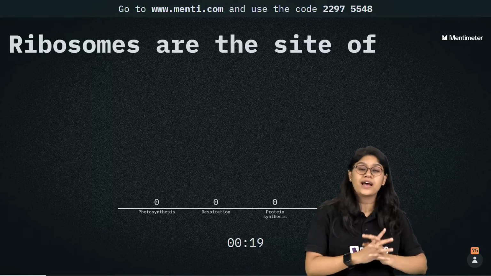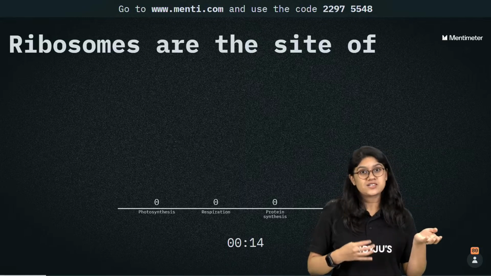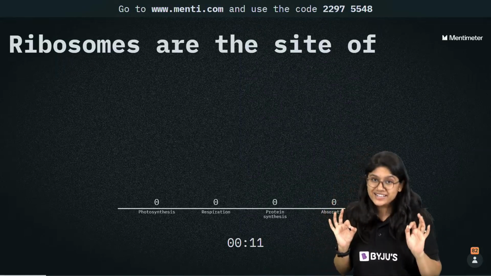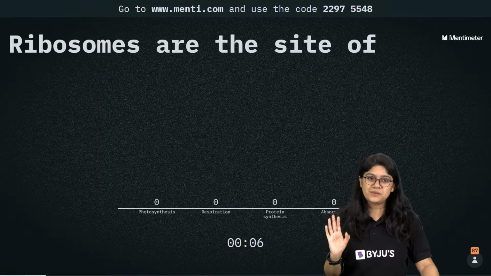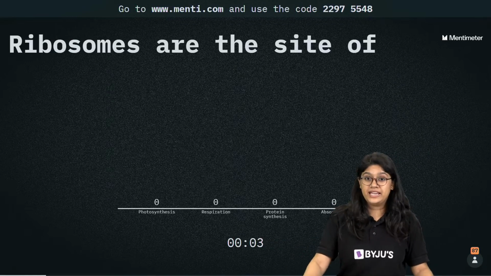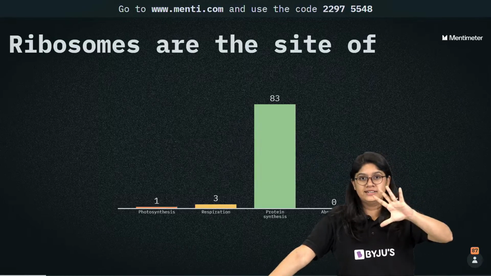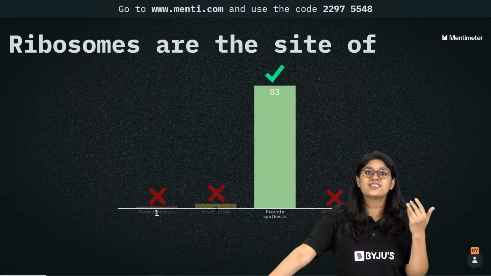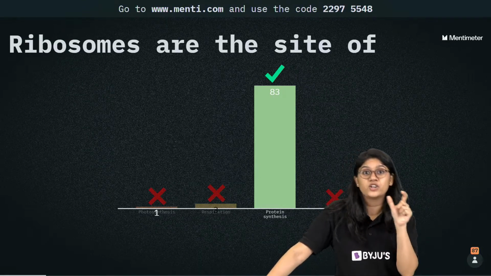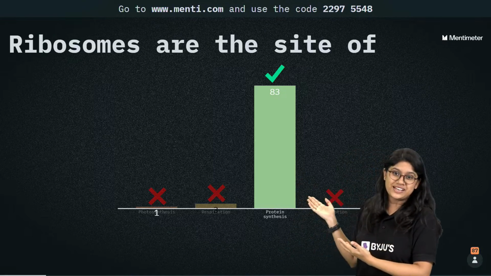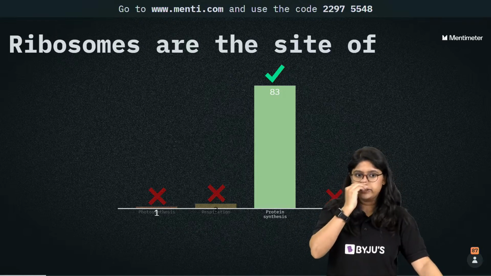Now, ribosomes, we know, are found both in the prokaryotes as well as in the eukaryotes, right? They're very tiny, cute little structures, right? I don't want to tell you the answer, but I'm sure you know the answer. They are present on some organelle. Yes, and the correct answer is protein synthesis. So ribosomes are present on the ER, and that's why we call it the rough endoplasmic reticulum. And of course, they help in protein synthesis. Super proud, everyone, super proud.